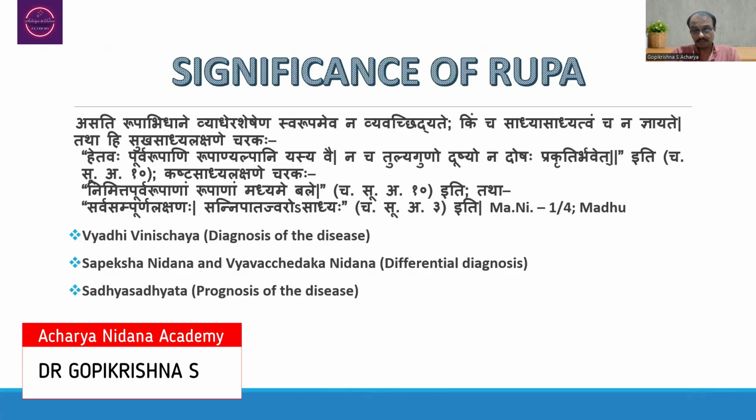This is how the significance of Rupa is explained. We can identify the significance in three different ways. First, in making the right Vyadhi Vinischaya, that is the accurate diagnosis of the disease. Second, in Sapeksha Nidana and Vyavacchedaka Nidana, in making the differential diagnosis. Third, Sadhyasadhyata of any particular disease, or what we can call the prognosis of the disease. These are the three main significances of Rupa. Now we are going to discuss these three in a little more elaborate form.